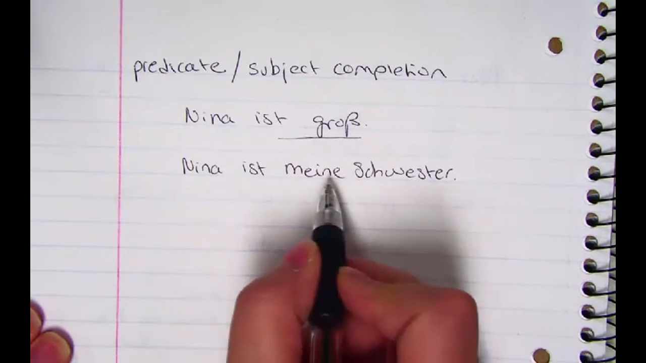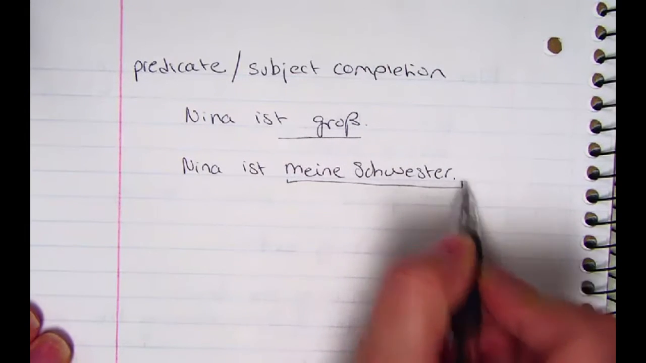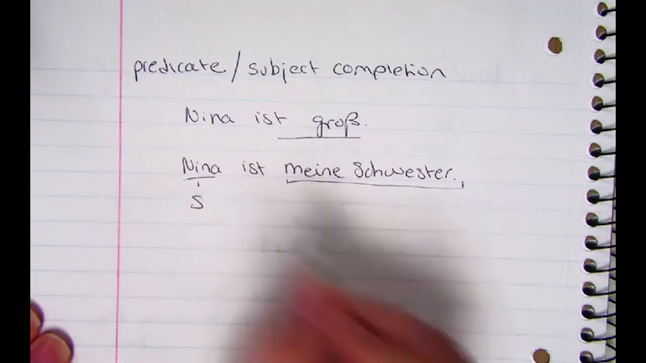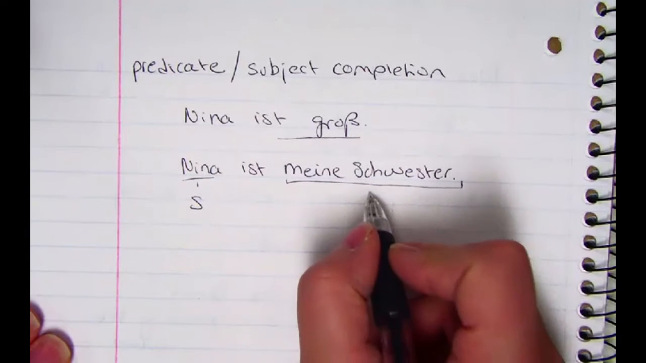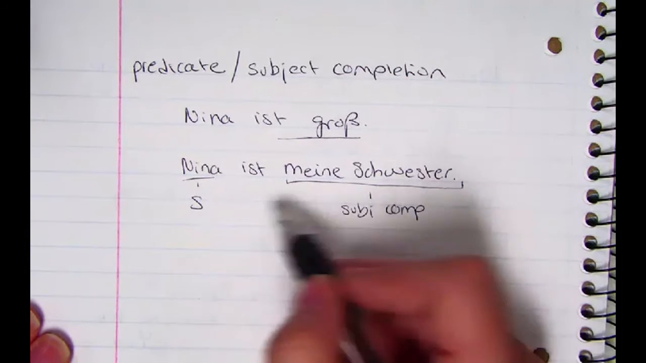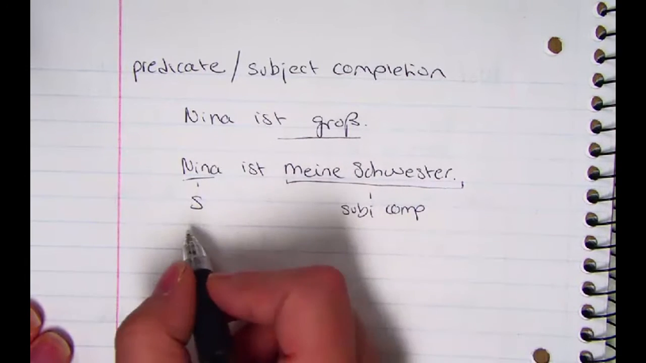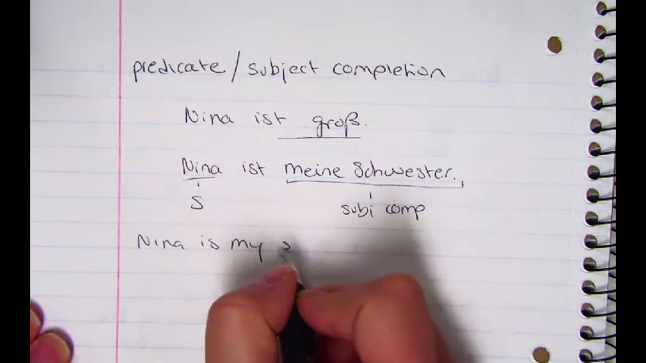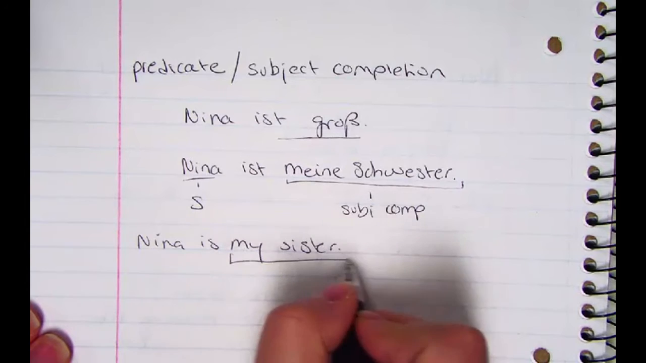So now I have 2 noun phrases. I have this combination of a noun and a possessive, and I just have a name. Now Nina is still my subject, but this last part right here is my subject completion, because it is something that I'm saying about Nina. In English, we have the same thing. You would say sentences like, Nina is my sister, or Nina is big, or tall. Both of those are also in predicate.